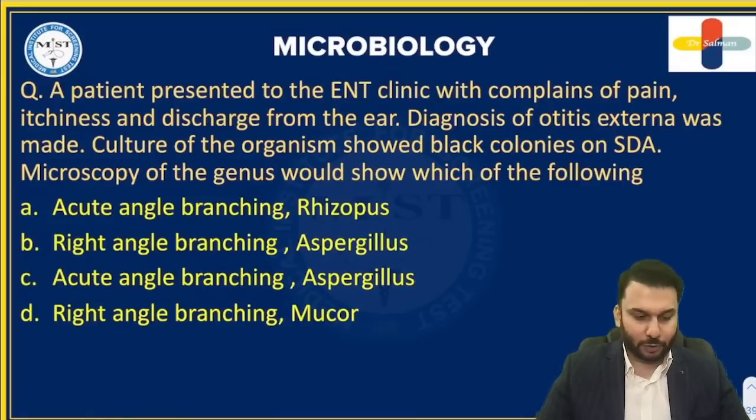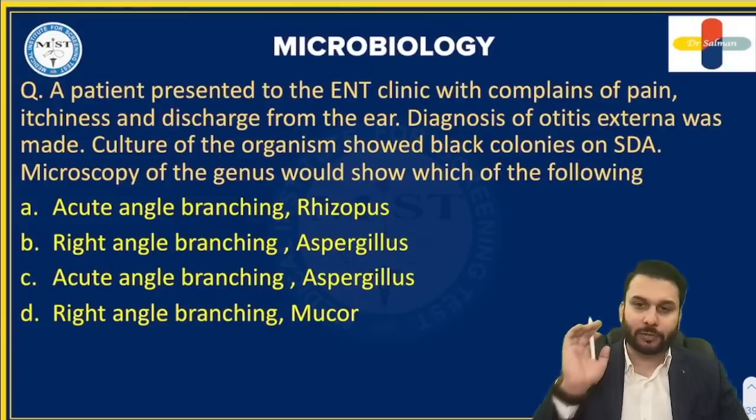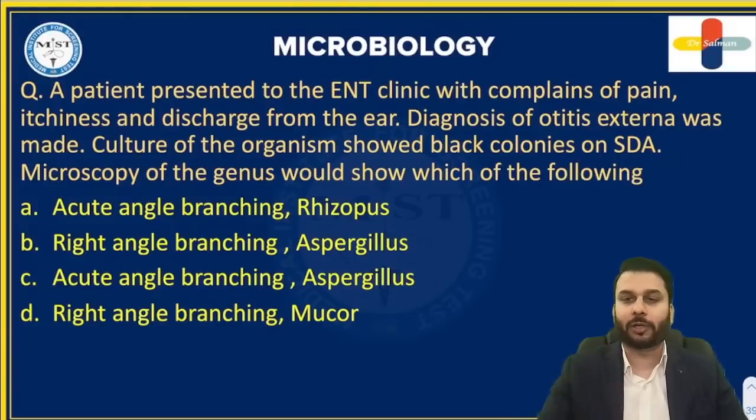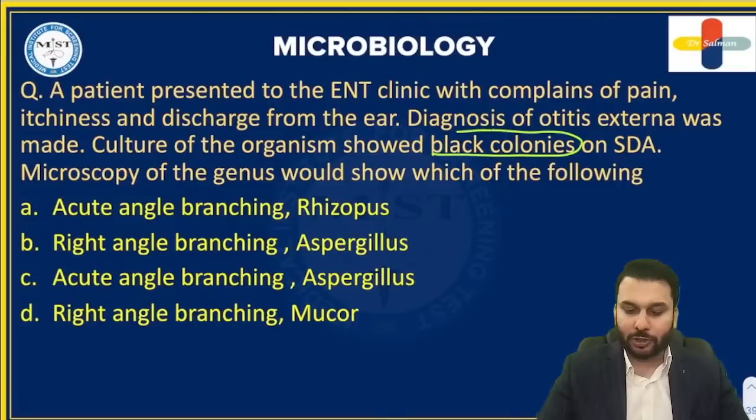All right. So here's our next question. A patient presented to the ENT clinic with complaints of pain, itchiness, and discharge from the ear, right? Diagnosis of otitis externa, something called swimmer's ear, right? Culture of the organism showed black colonies. Now, just because you read black colonies, I really hope you don't choose mucor or rhizopus. All right. Who is one of the most common agents of otitis externa?